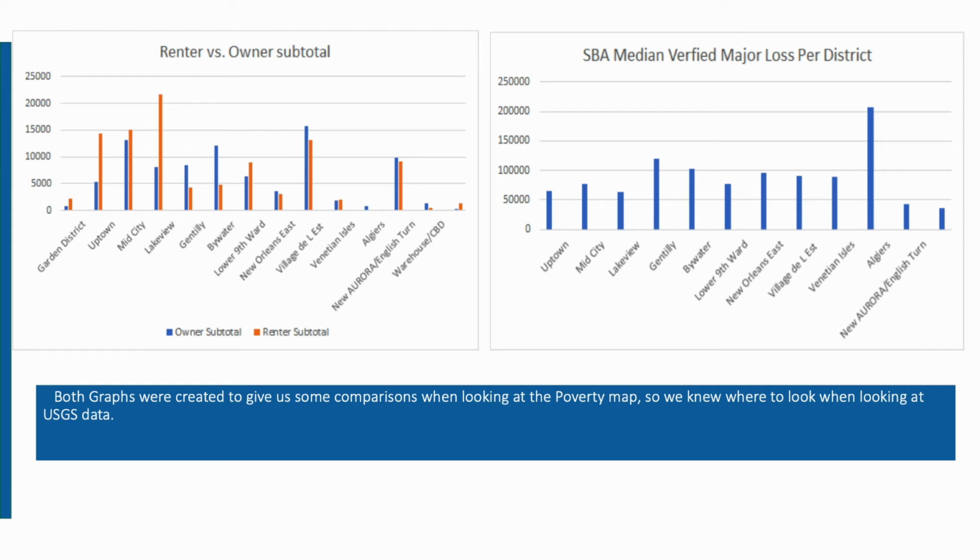With knowing damage data, we could then connect the USGS Landsat data in and draw some conclusions, which are discussed in results. The two graphs I created and represented in the final project were renter versus owner and the SBA median verified loss per district.